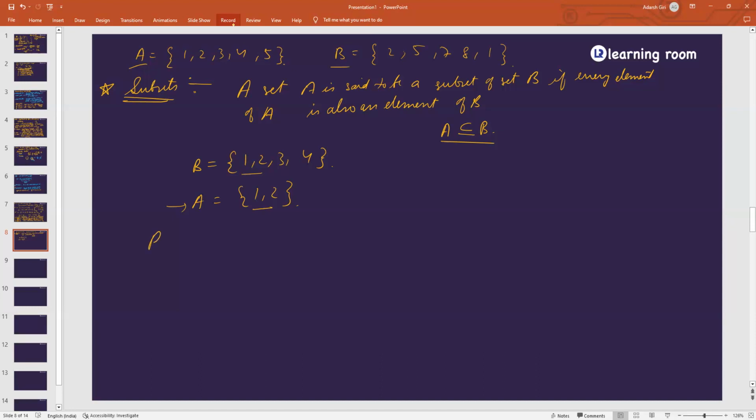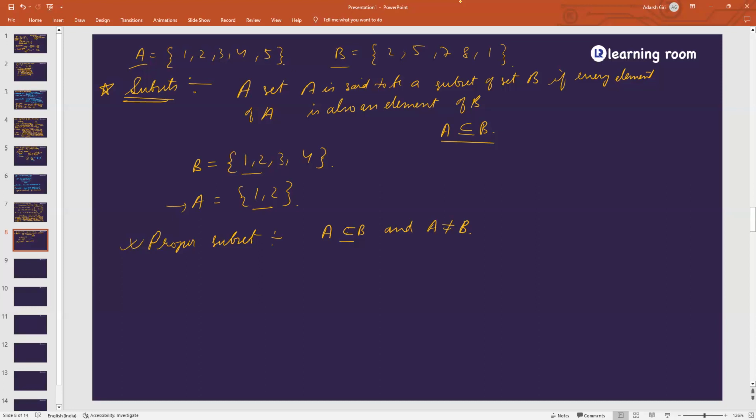One more term is there, proper subset. What is a proper subset? If A is a subset of B and A is not equal to B. See, if I write A dash as 1, 2, 3, and 4, a new term I'm using, won't A dash also be a subset of B? Because even this has taken the elements from B only. It doesn't matter whether it has taken all of them or not. But if A is a subset of B and A is not equal to B, then it is said to be a proper subset.